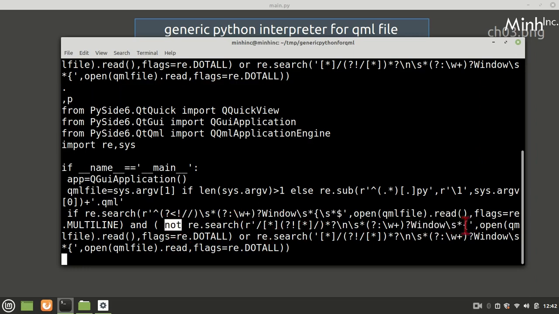Or if there is a comment somewhere that is ending a comment, after that there is no beginning of comment, and then we are getting the window that we want. So that is the scenario here.